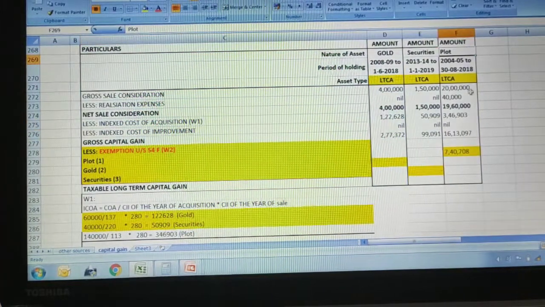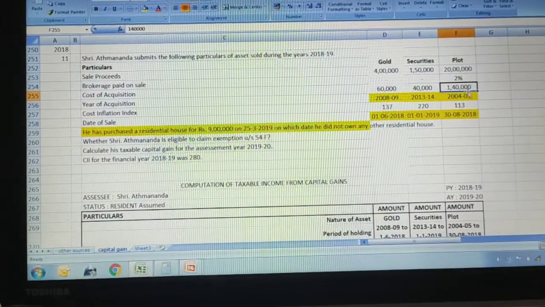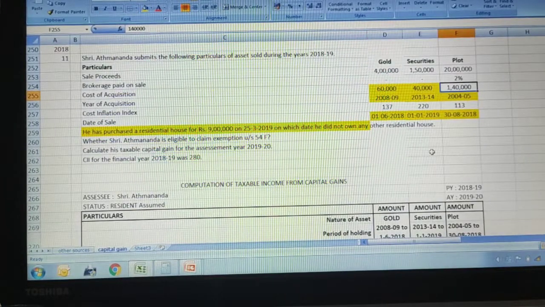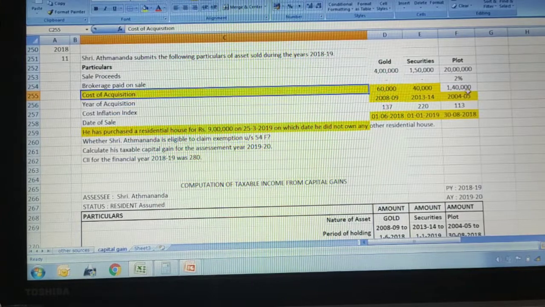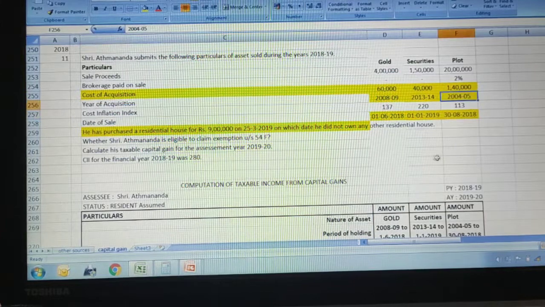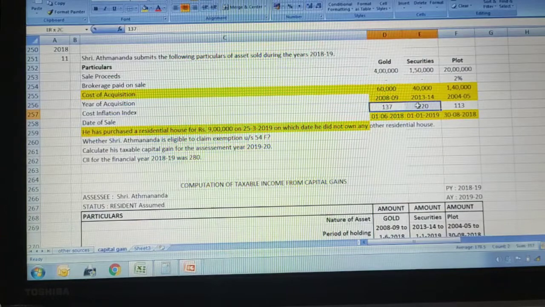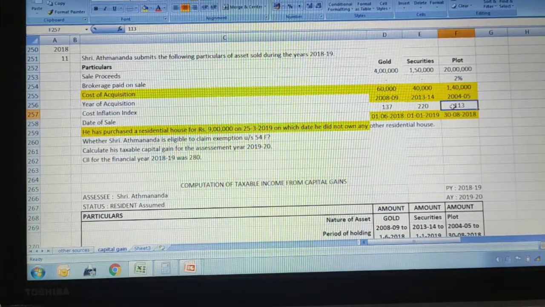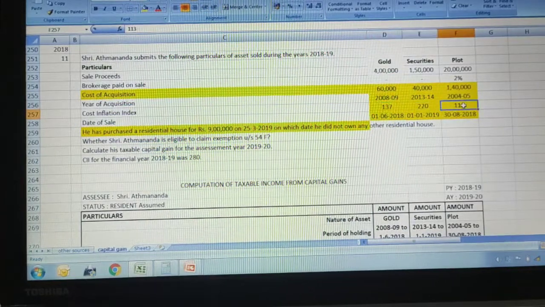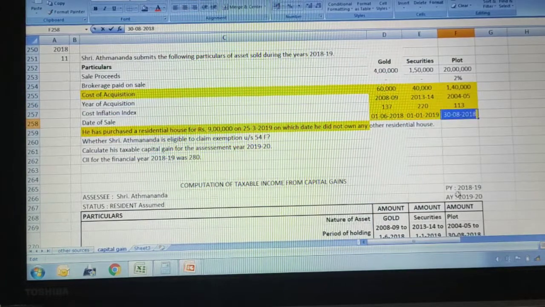Similarly we will do it for the plot. What is the value of the plot? We purchased it for 1,40,000, so that is the cost of acquisition. When did we purchase? In the year 2004-5. How much is the cost inflation index in 2004-5? It is 113, correct? So 1,40,000 divided by 113. And when did we sell? 2018 August.